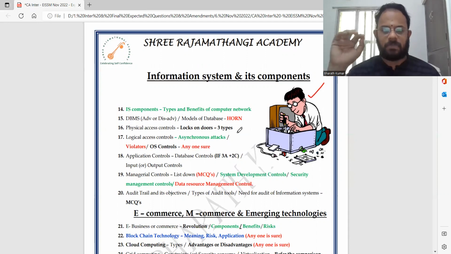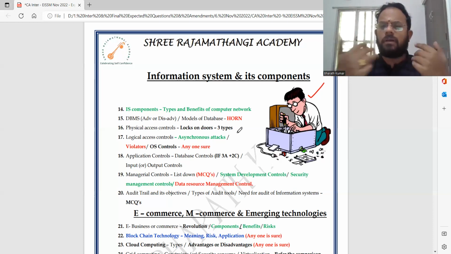What are the operating system controls? Any one question will be sure. Database controls, the mnemonics is already given. If 3A plus 2C, or input or output controls, they can ask you, because application controls are 6 in number. Now, if you wanted, what are those 6 controls?